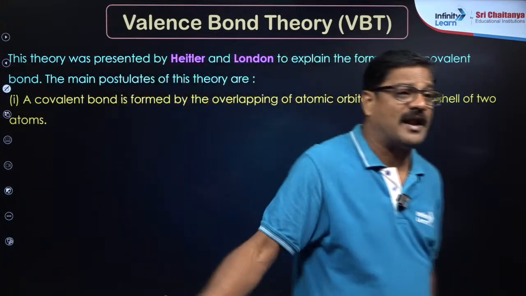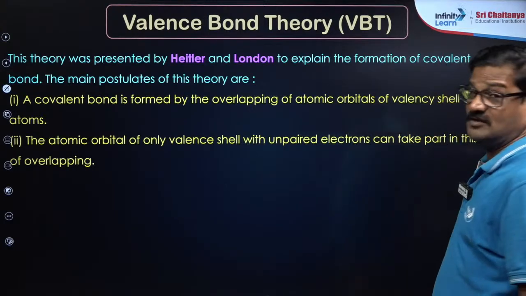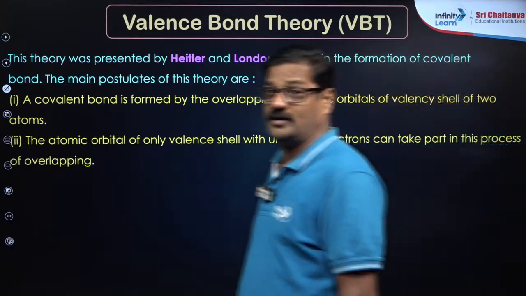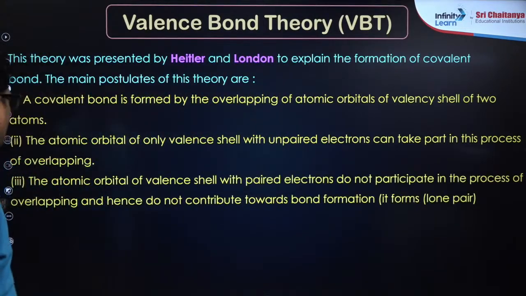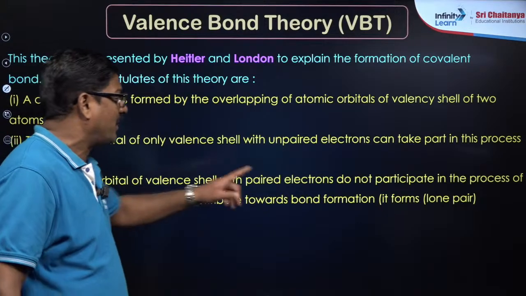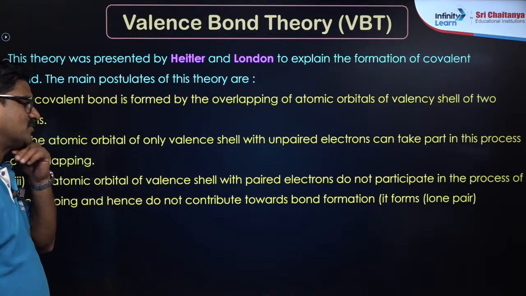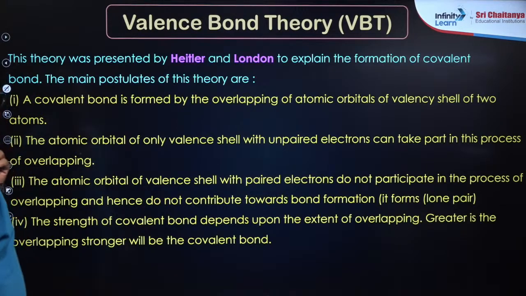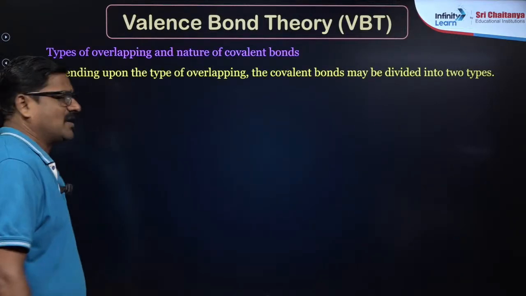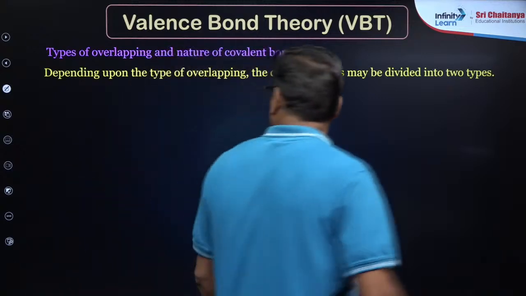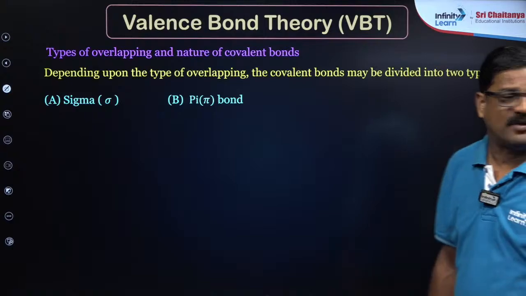And जो overlapping है ना, ये दो तरीका है. The atomic orbital only in the valence shell with unpaired electron is going to take part in this overlapping with opposite spin. And the atomic orbital of valence shell with the paired electron does not participate in the process of overlapping, hence does not contribute towards the bond formation. It forms lone pairs. है ना? Depending upon the type of overlapping, the covalent bond is of two types, sigma bond and pi bond.